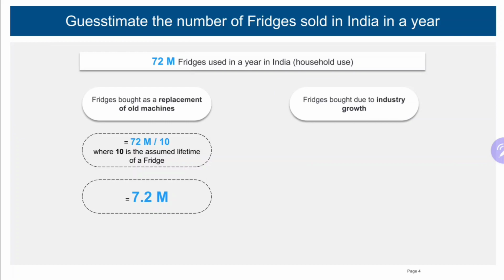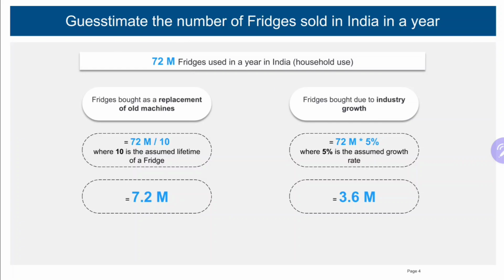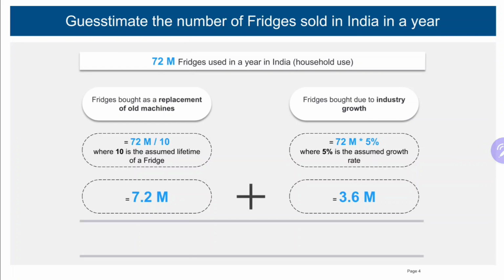Moving on to the industry growth, I have to first consider the rate of industry growth, which in this case I have assumed as 5%. So 72 million into 5% gives me 3.6 million. These are the numbers which when added will give me the total number of fridges sold in India in a year. This comes out to be 10.8 million fridges sold in India in a year for household purposes.